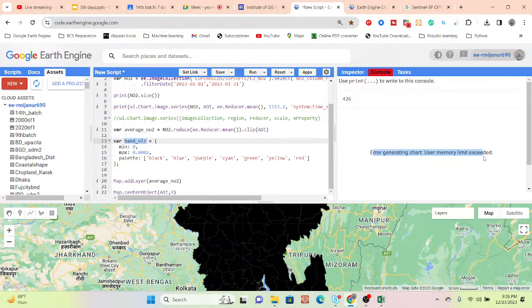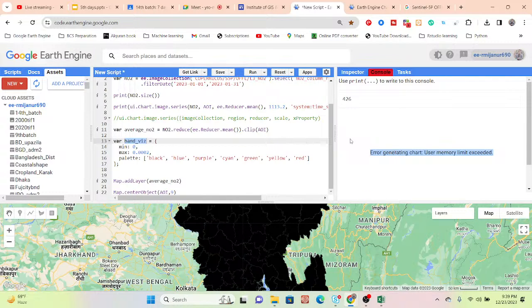You can see this time we get this type of problem: user memory limit exceeded, so it cannot make the chart. So for that we also need to use the CSV file. We directly download the CSV file of the time series data set, and from it we can easily make the time series chart using the Excel or CSV file. You can face this not only here but with other data sets. When you face this type of problem, try to download the time series data as a CSV file without creating the chart. This problem mainly occurs when you work with a big region or a lot of data, it exceeds the memory limit, and then it does not generate the chart.